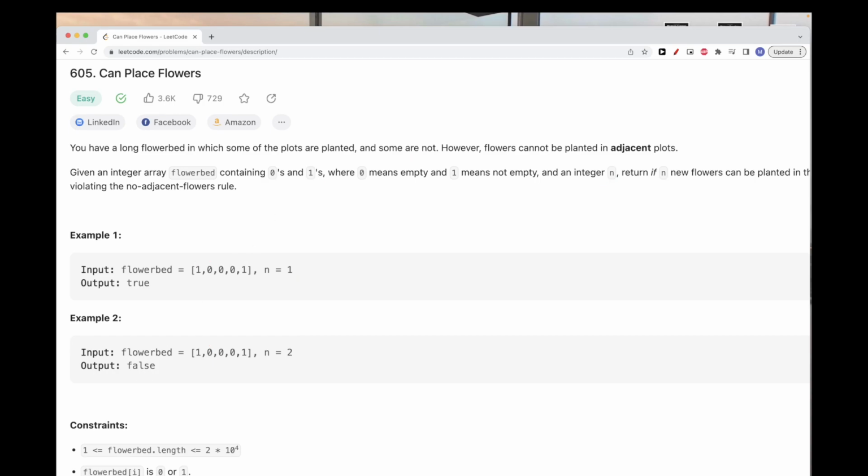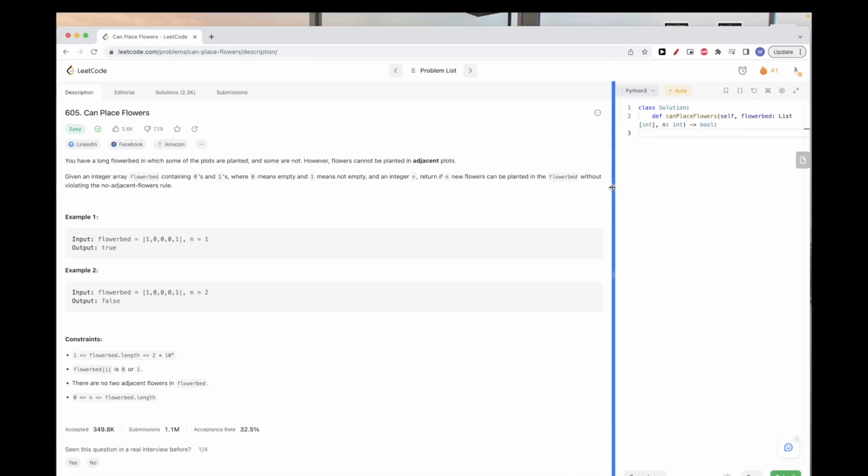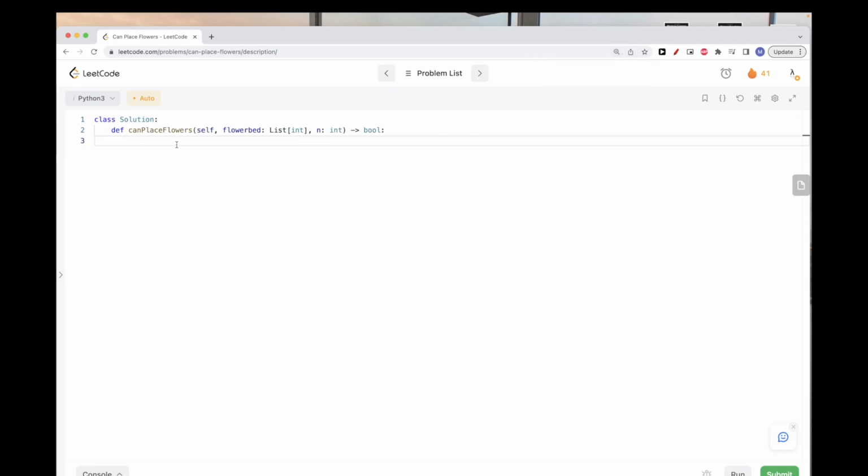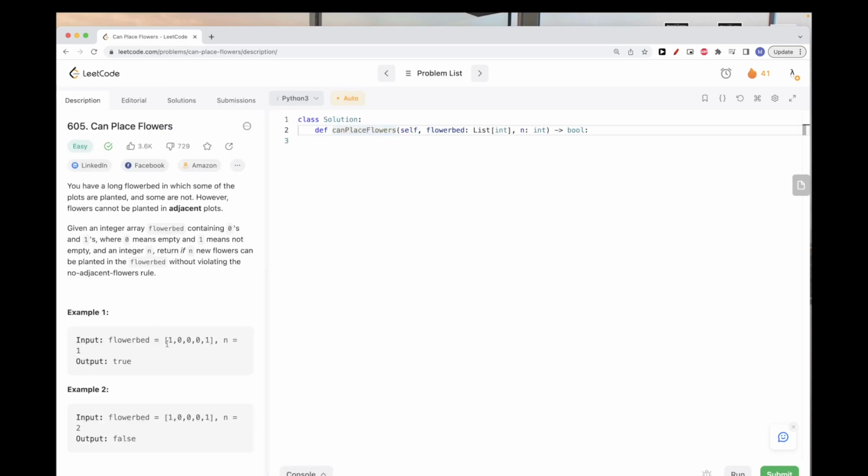Now this should be easily solvable by just doing literally what the problem asks us to do, which is just checking the adjacent ones. Let's say, for example, we take this one.